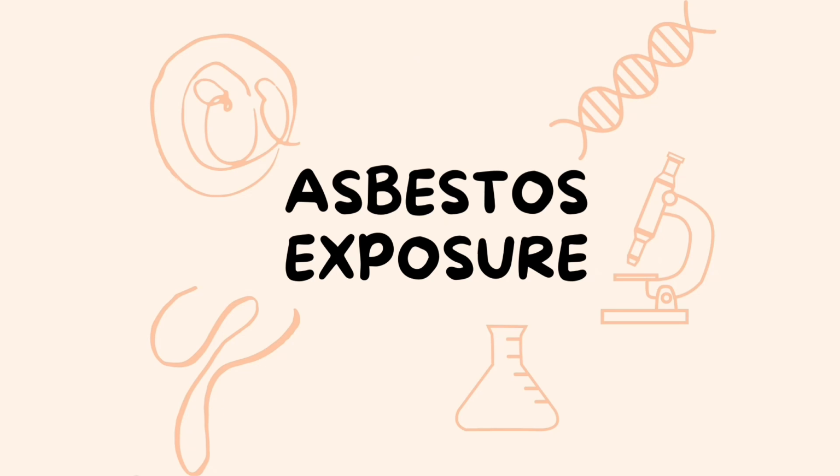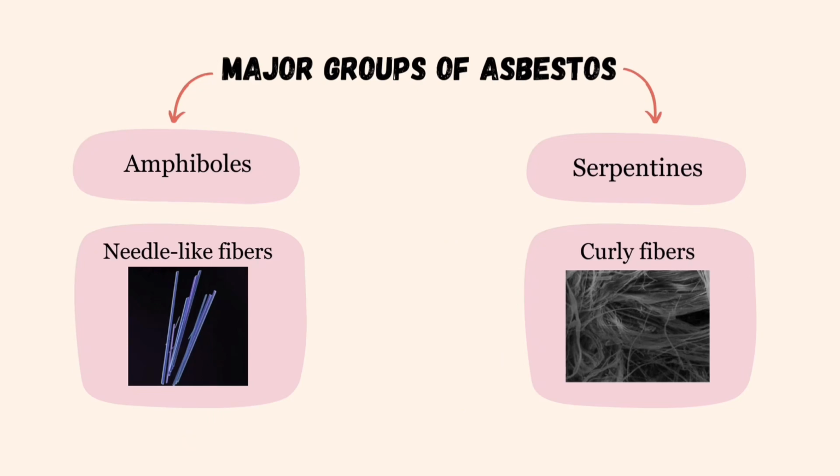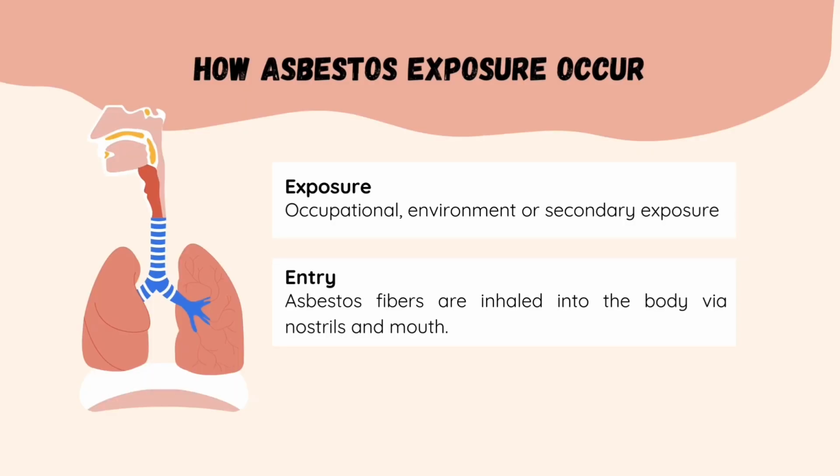Malignant mesothelioma is frequently associated with asbestos exposure that can be classified into two major groups, which are the amphiboles group that are sharp, needle-like fibers, and the serpentines, the group that are curly fibers. Asbestos fibers are inhaled into the body via nostrils and mouth.